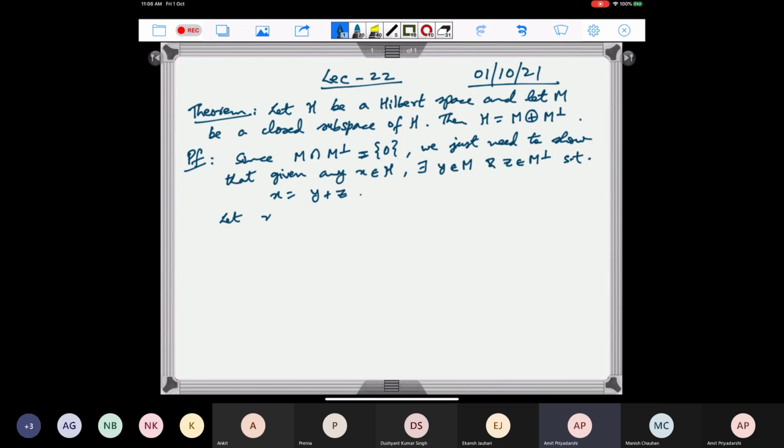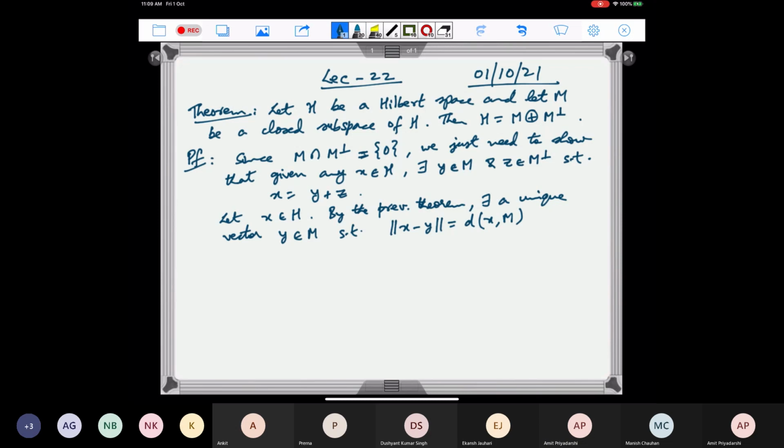So let X be any vector in H. By the previous theorem, there exists a unique vector Y in M such that norm of X minus Y is equal to distance of X to M. So we have got a vector in M. Now we claim that this Y will be the required vector.